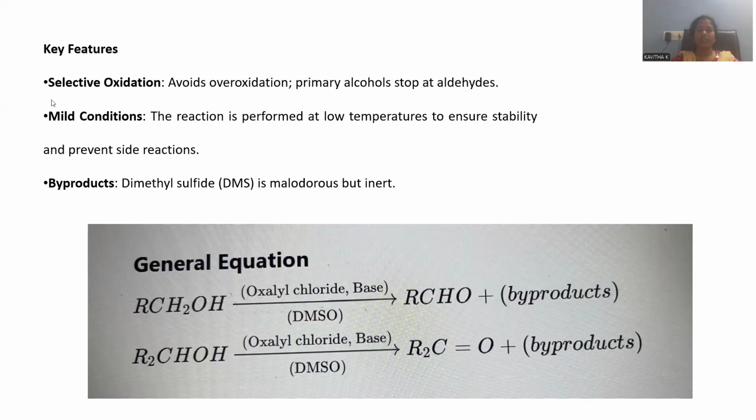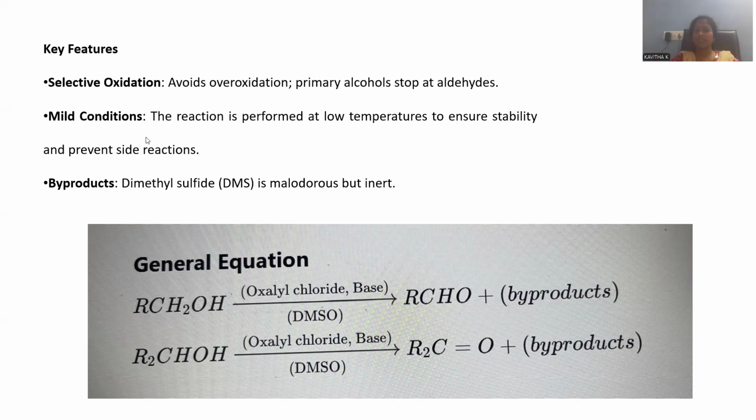Now we will see the key features regarding Swern oxidation. Selective oxidation is possible. We can inhibit the further step of oxidation. Over oxidation can be completely retarded by means of Swern oxidation. Primary alcohol gives rise to aldehyde. In order to synthesize the aldehyde in the laboratory conveniently, you can go with the Swern oxidation for better yields.